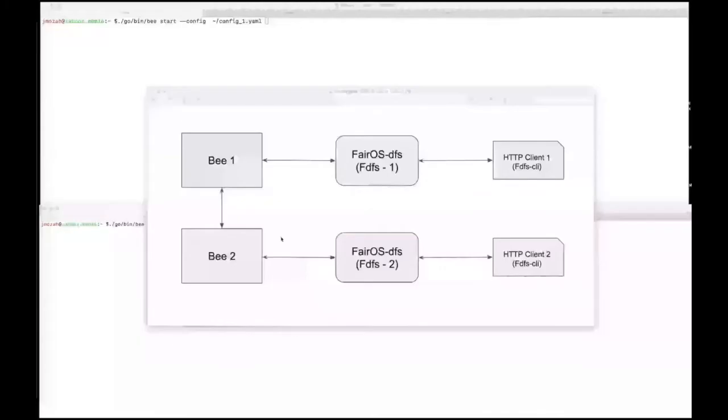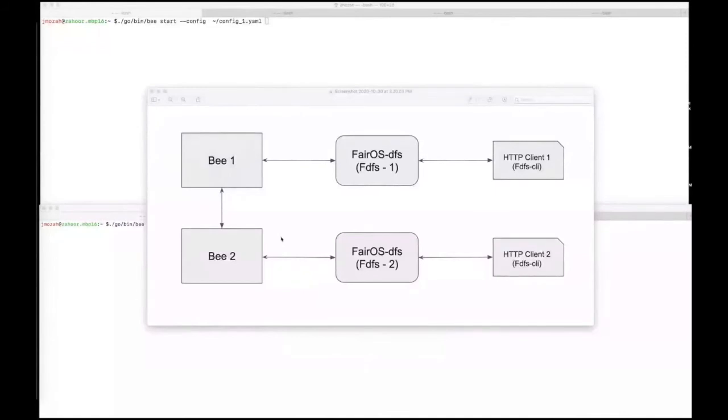The following demo will demonstrate how two users of FairOS on different computers can work with the same data, using Swarm as the underlying storage, in the case of a key value store. So please, if we can play the demo.